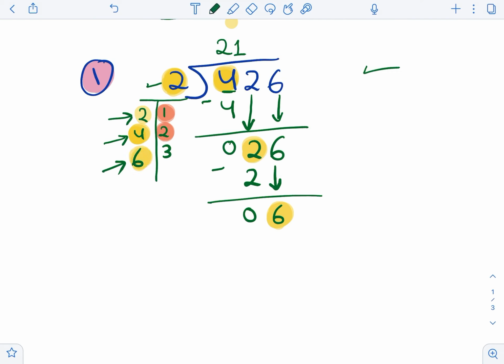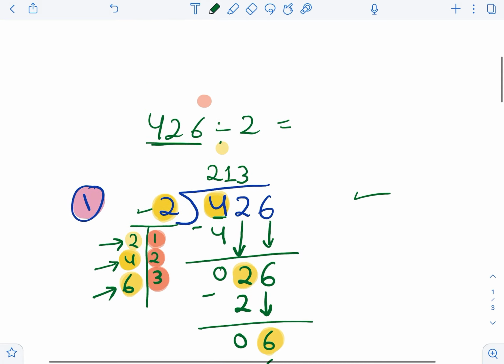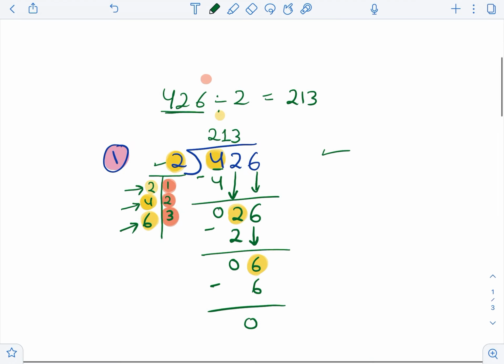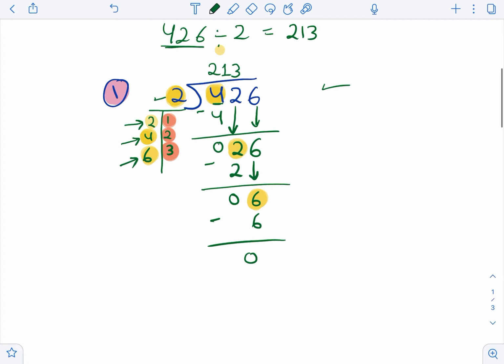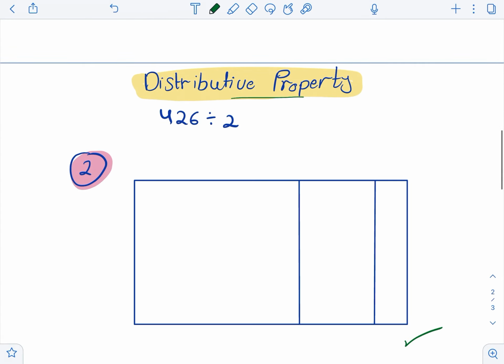We will take it and write it down here. And the hero that gives us this 6 is the 3. So we will write it up here, and now we subtract. 6 minus 6 equals 0. So this is the answer for the division problem. 426 divided by 2 equals 213.